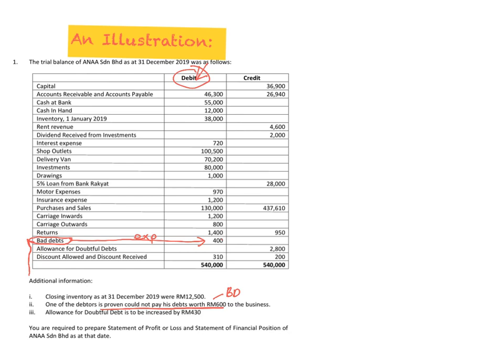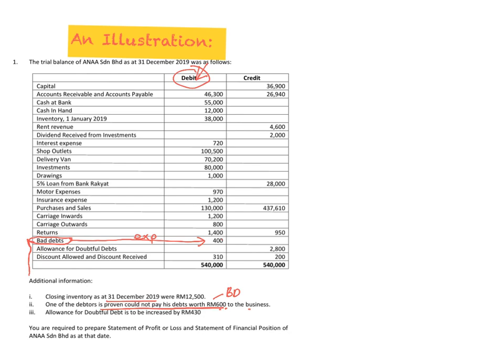So we already have the amount of bad debt, the amount of accounts receivable that has been written off because your accounts receivable cannot settle their debt. But this amount 600 is a new amount when you want to close your statement. When you want to close your statement on 31st December 2019, you find out that another 600 has been considered as bad debt and they cannot pay their debt.